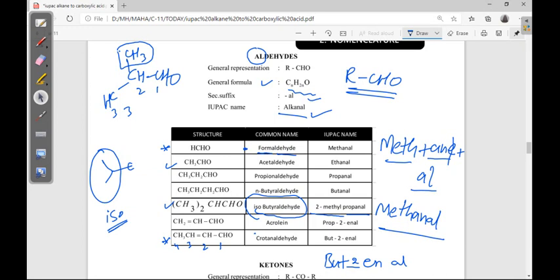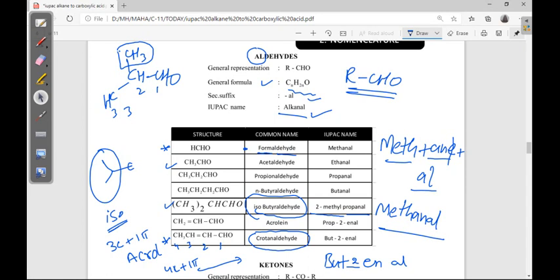What about the common name? You have to remember that structure. 3 carbons plus 1 pi bond is acrolein. Okay, 4 carbons plus 1 pi bond is croto, crotonaldehyde.